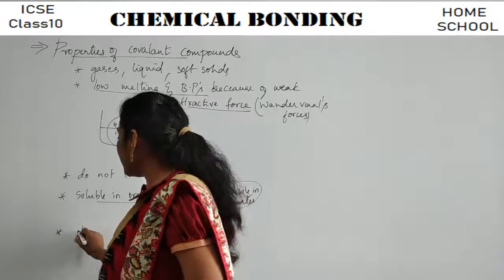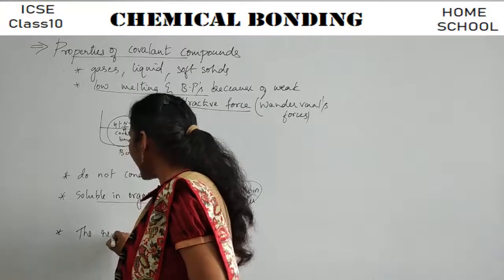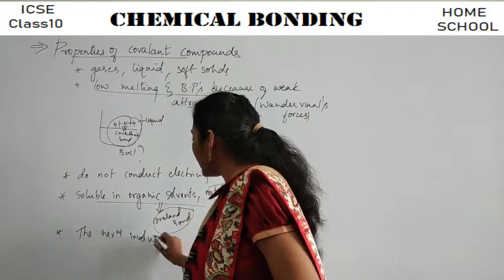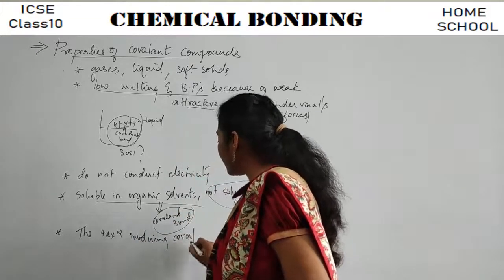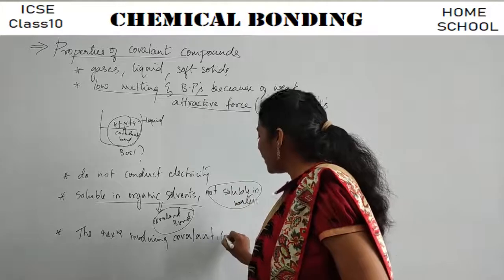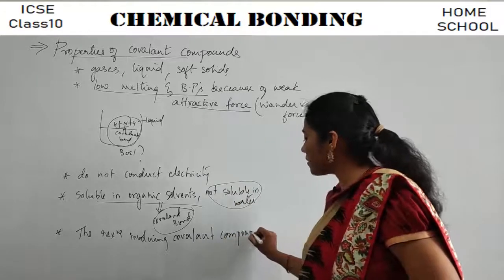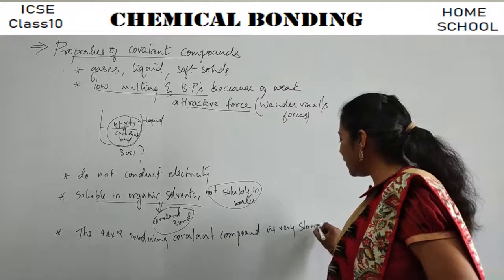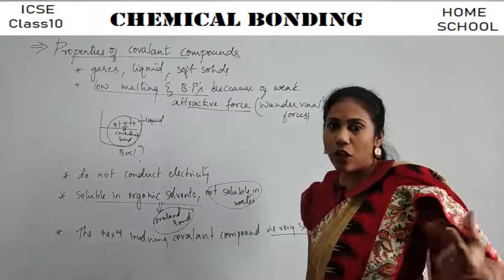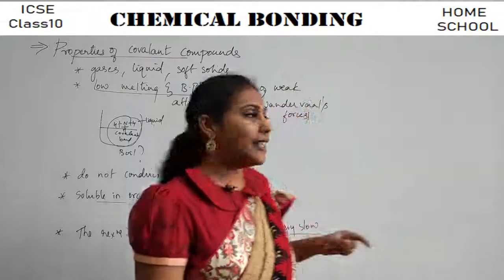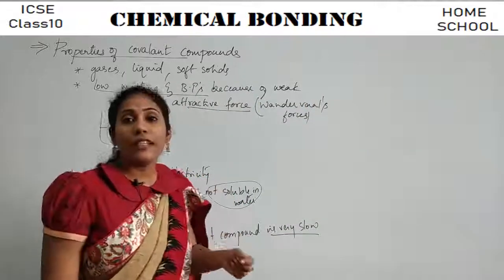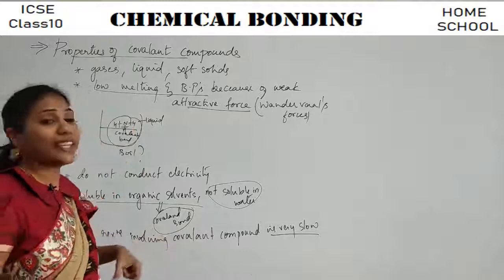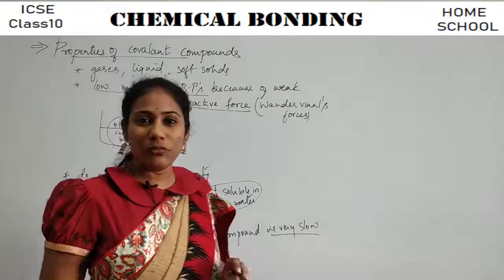So the next point is the reactions involving covalent compounds are very slow. In case of ionic compound reactions, you studied the opposite, right? You studied that ionic compounds involve faster reactions. Here the covalent compound reactions are very, very slow, right?